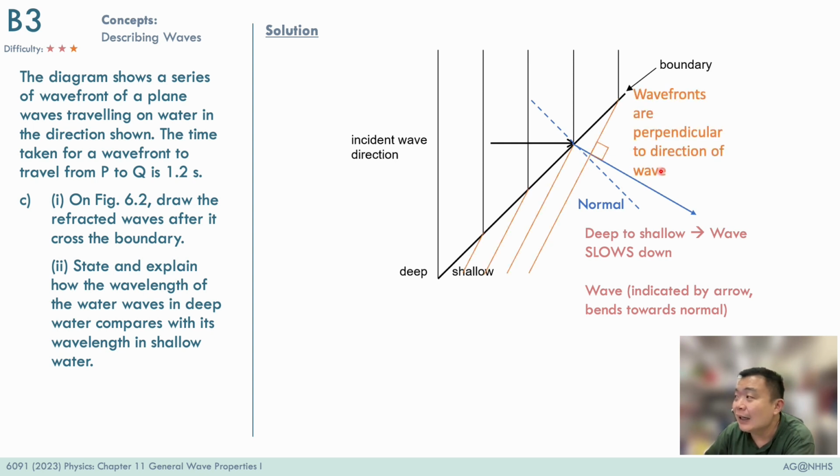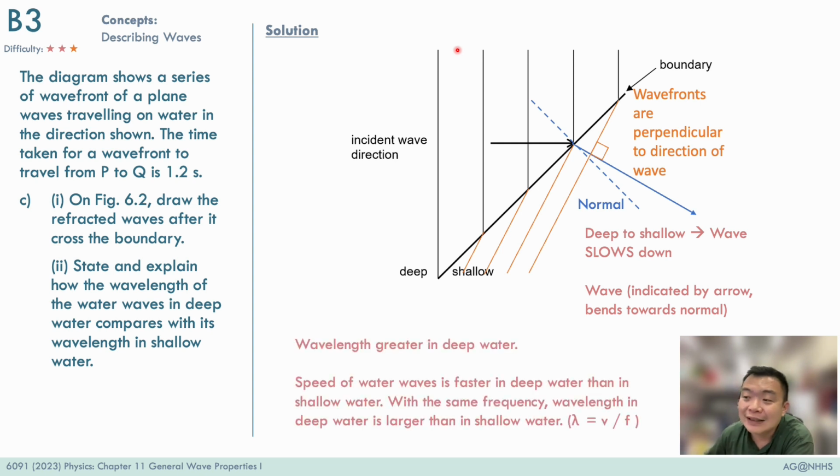And lastly, I will then recreate all the wavefronts. We must carry on the wavefronts, joining the wavefronts from all these points over here, and all my wavefronts in orange start from these points. And these wavefronts are again perpendicular to the direction of motion of the wave, which is what I mentioned just now. So there you go. This will be the complete diagram on how to draw a refraction diagram for water waves. Do learn this and try it out yourself also.